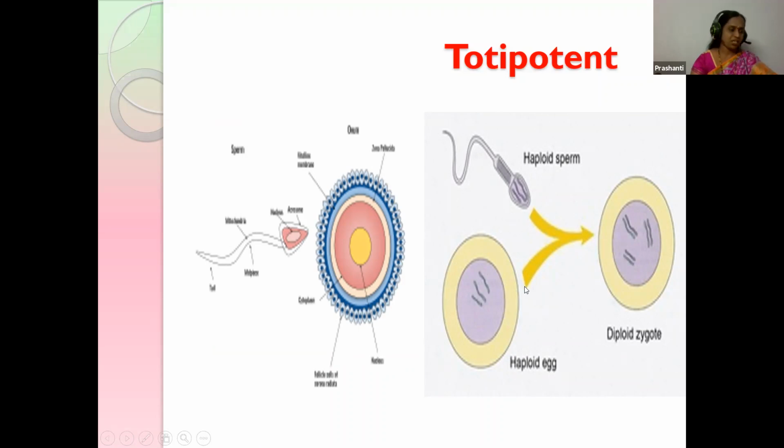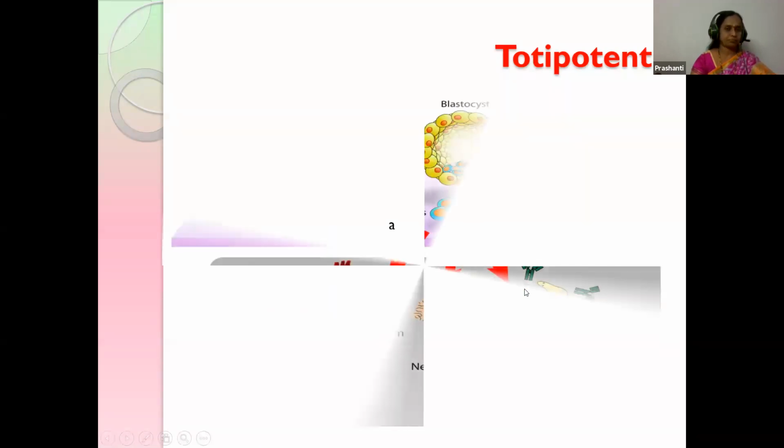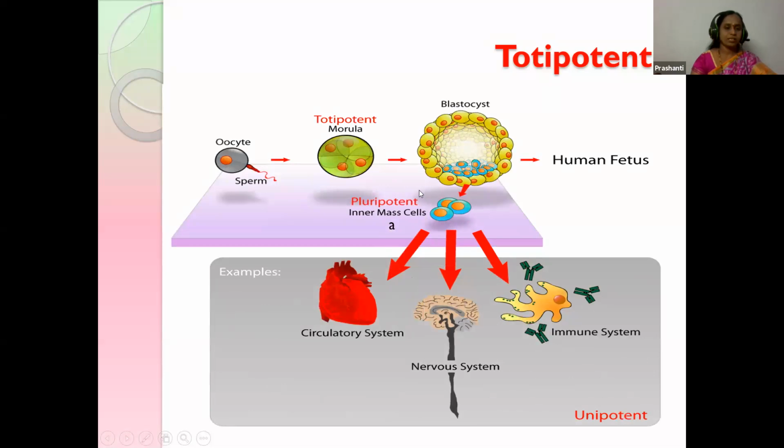This condition is called totipotent. Students, see here: the sperm fertilizes the egg and forms the zygote, and by divisions forms the morula. This is the totipotent stage, and by further divisions it reaches the blastocyst and forms the different organ systems in our body.